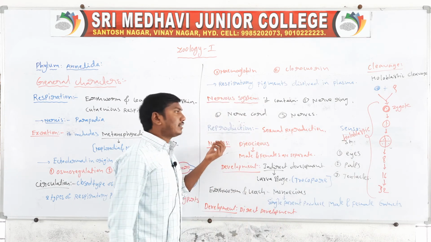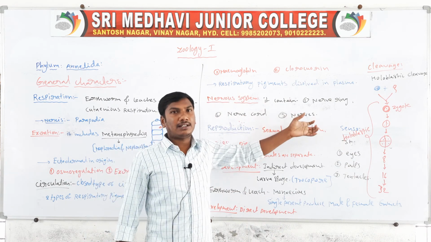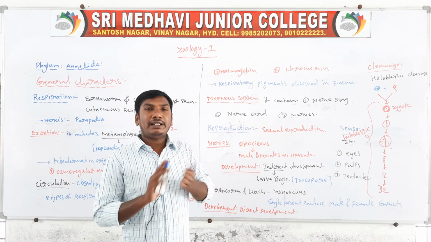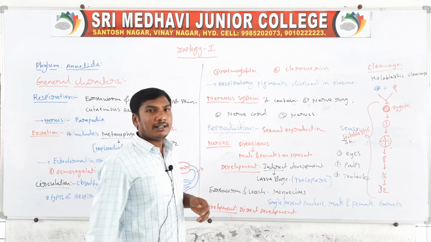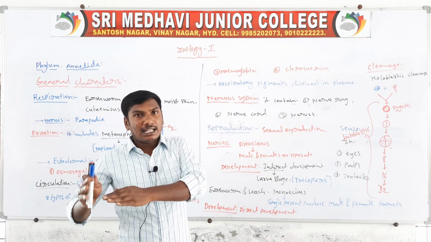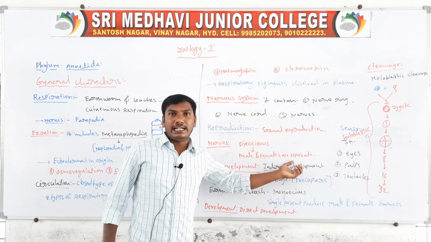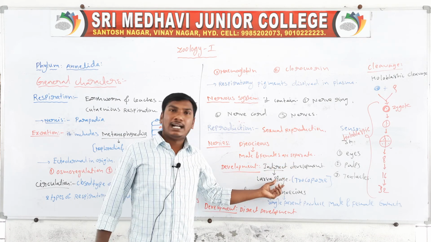Next, reproduction is sexual. Nereis is dioecious, meaning male and female organisms are separate. Development is indirect, meaning they contain larval stages.